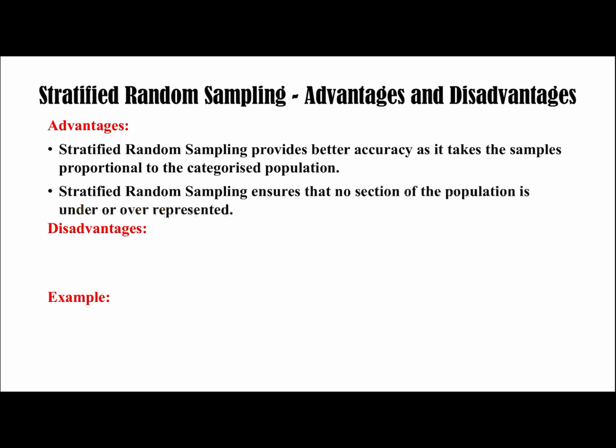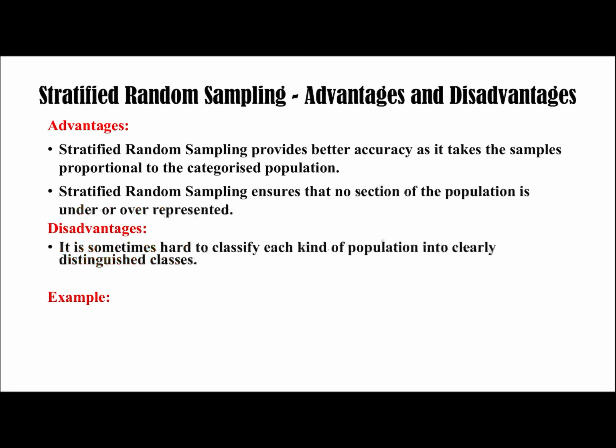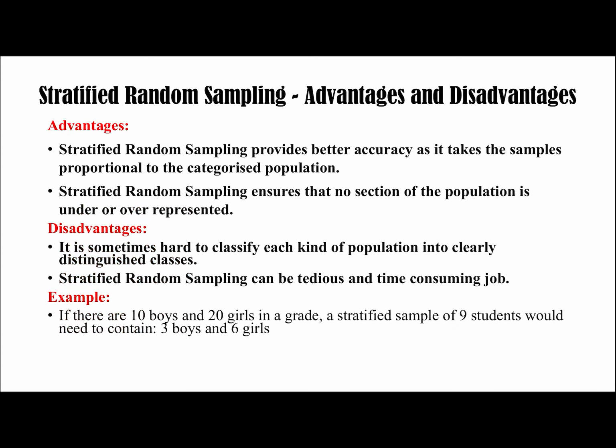Disadvantages: number one, it is sometimes hard to classify each kind of population into clearly different classes. Number two, stratified random sampling can be a tedious and time-consuming job. Example: if there are 10 boys and 20 girls in a grade, a stratified sample of 9 students would need to contain 3 boys and 6 girls.